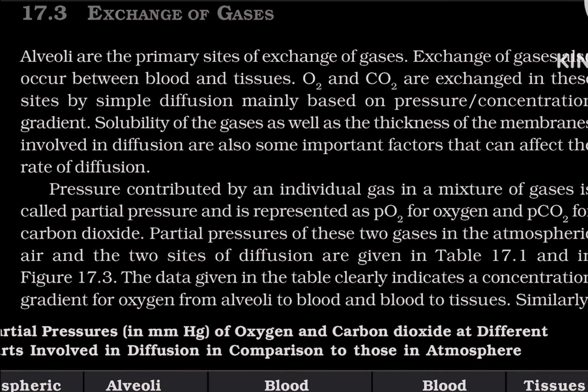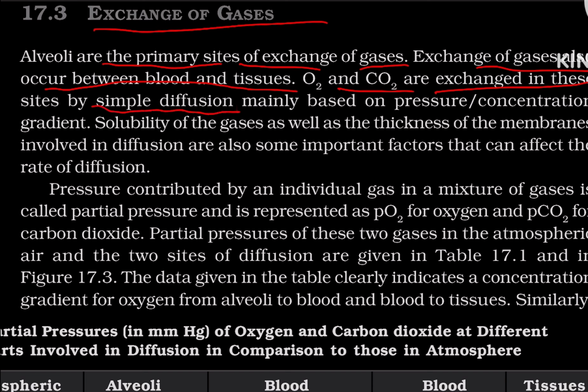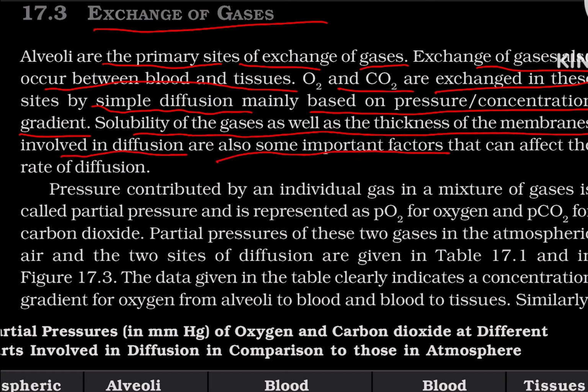Now, exchange of gases. Alveoli are the primary sites of the exchange of gases. Exchange of gases also occurs between the blood and the tissues. Oxygen and CO2 are exchanged in these sites by simple diffusion, mainly based on the pressure and concentration gradient. Solubility of gases as well as thickness of the membranes involved in the diffusion are also important factors that can affect the rate of diffusion.